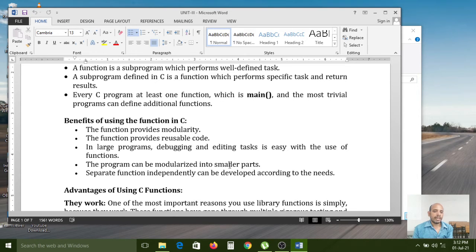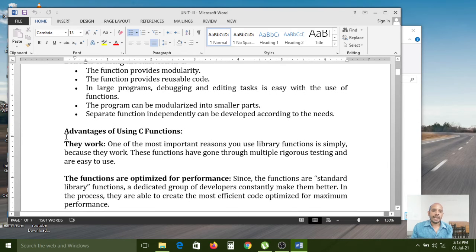So that's why functions are used. The entire program can be divided into different pieces of code, nothing but smaller parts. Each and every part can be placed into one specific function to perform some specific operation. Separate functions can be developed independently according to the needs. So these are the benefits.